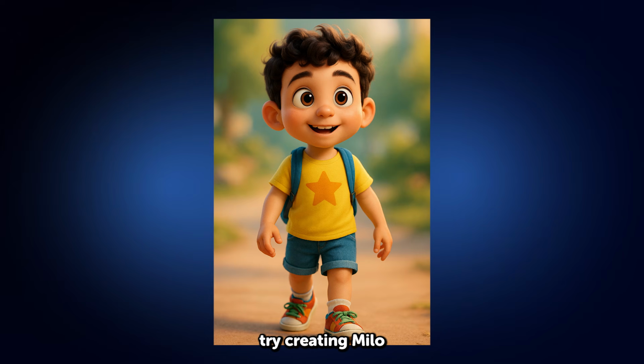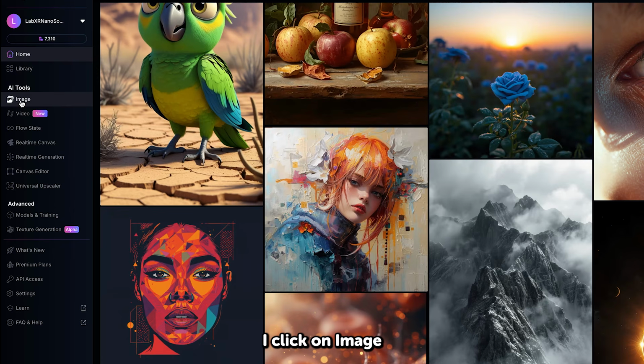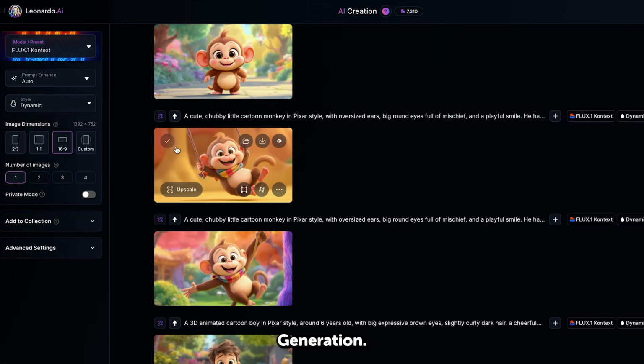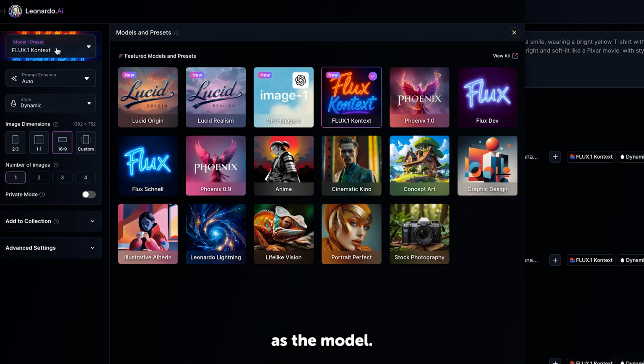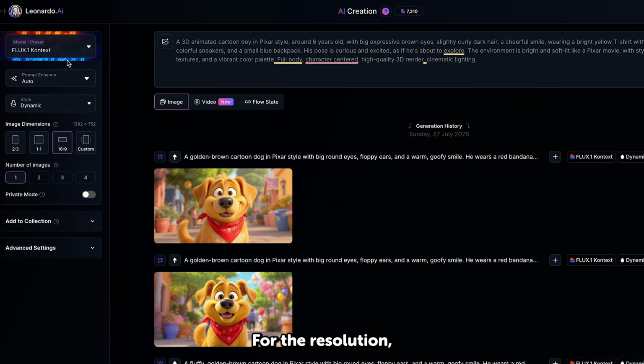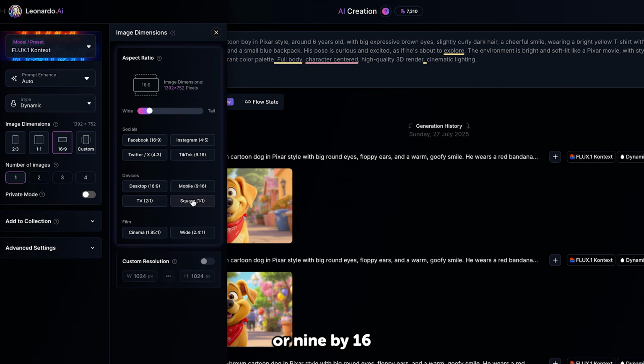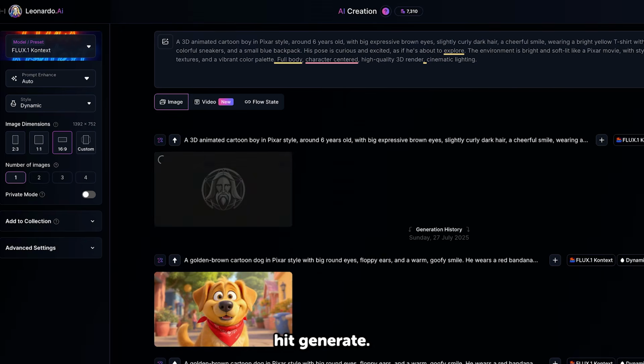Now let's try creating Milo using Leonardo AI. Head over to Leonardo.ai, click on Image Generation, paste the prompt, then select Flux 1 Context as the model. Set the style to Dynamic. For the resolution, choose 16:9 if you're making a standard video, or 9:16 if you're creating content for TikTok or YouTube Shorts, and then hit Generate.